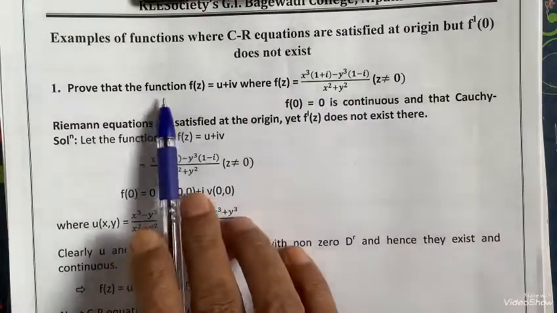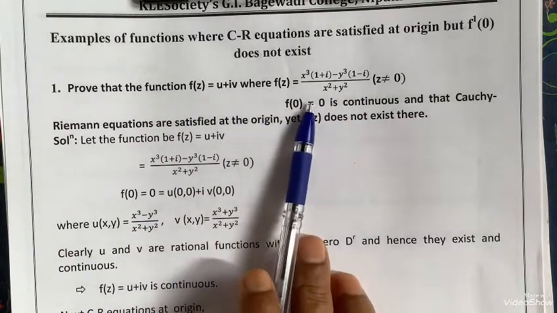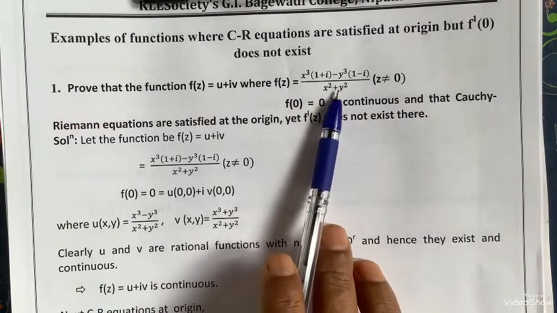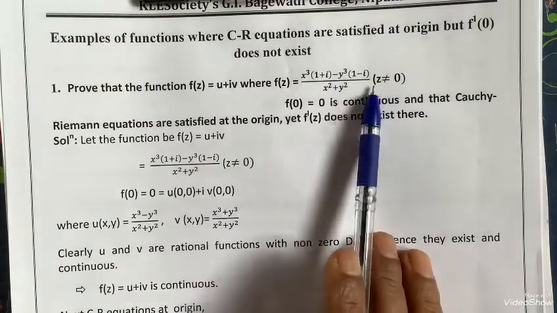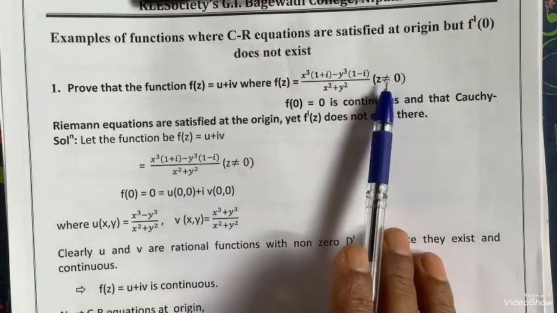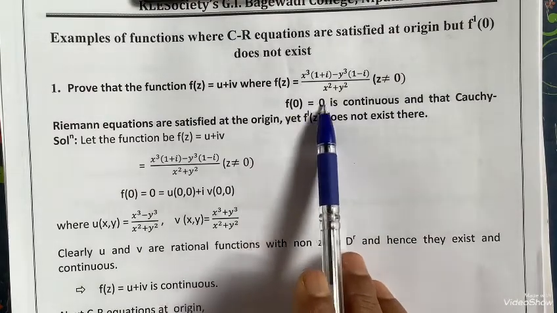Prove that the function f(z) = u + iv, where f(z) is [x cube (1 + i) minus y cube (1 - i)] divided by (x square plus y square), where z is not equal to 0, that means (x, y) not equal to (0, 0), and f(0, 0) is 0 itself.